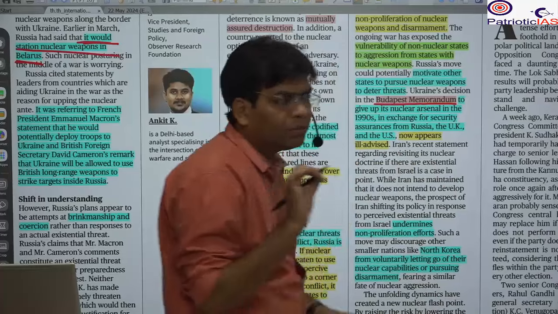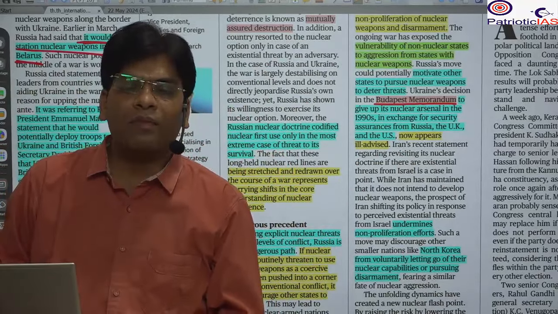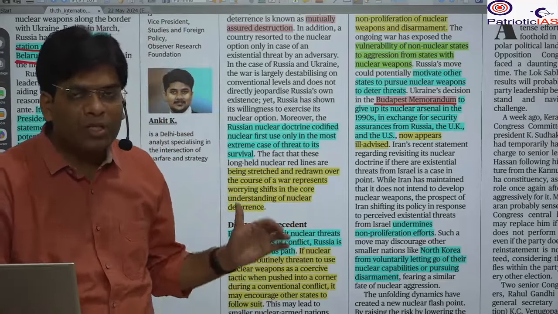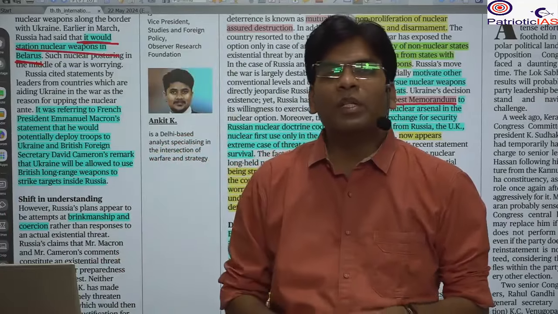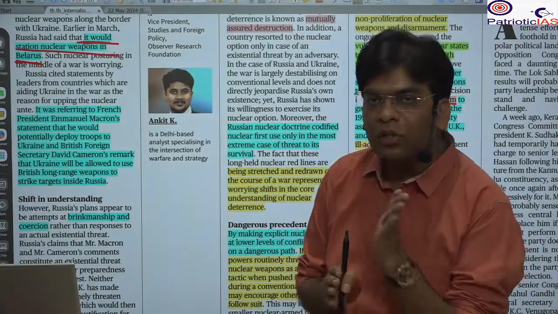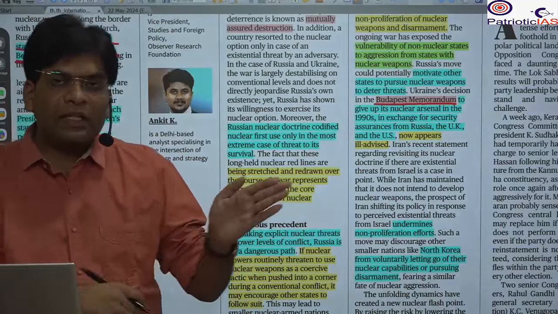The Budapest Memorandum is associated with the disintegration of the USSR. When there was the USSR, Ukraine was part of the USSR, and there were nuclear weapons installed in Ukraine. So when there was a disintegration, Ukraine was created as a separate nation.